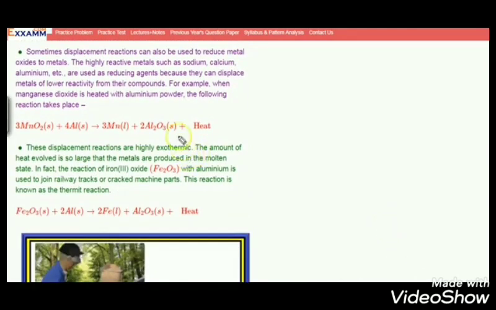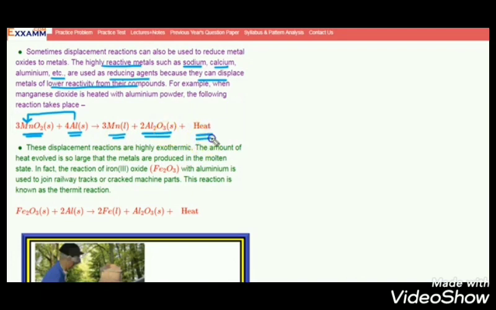But we are already familiar with the process of oxidation and reduction. You can observe, children, in the last chapters we studied about that. Besides using carbon as a reducing agent to convert metal oxides into metal, sometimes a displacement reaction can also be used, children. Observe there MnO2, manganese dioxide, with aluminium.